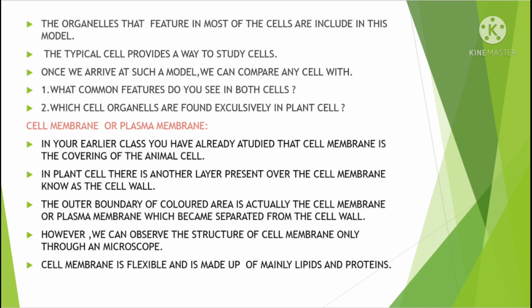In a plant cell, there is another layer over the cell membrane known as the cell wall. The outer boundary of the colored area is actually the cell membrane or plasma membrane, which becomes separated from the cell wall. However, we can observe the structure of the cell membrane only through a microscope.